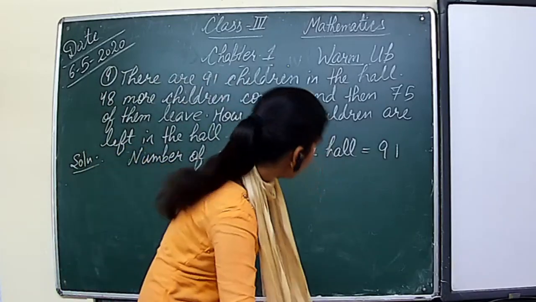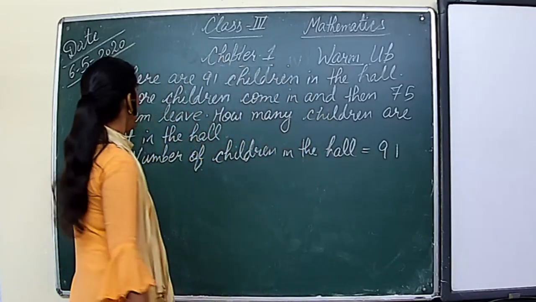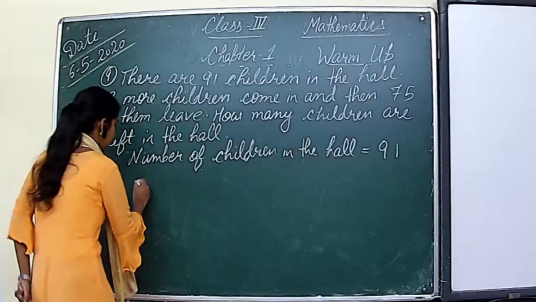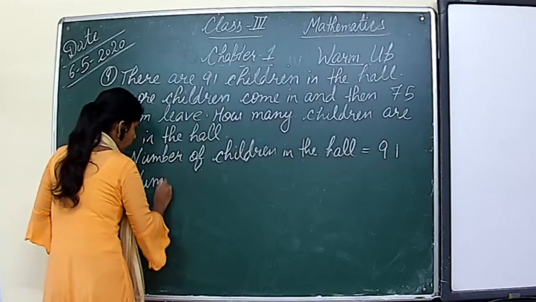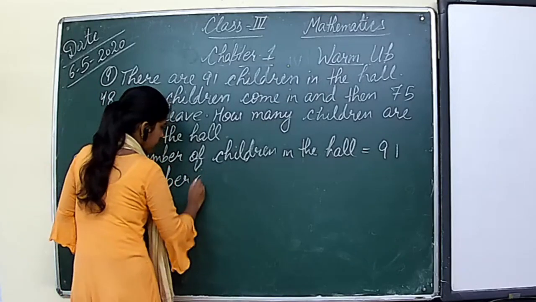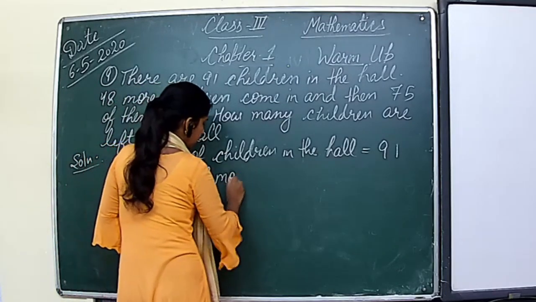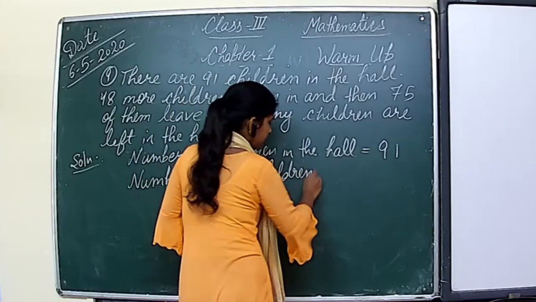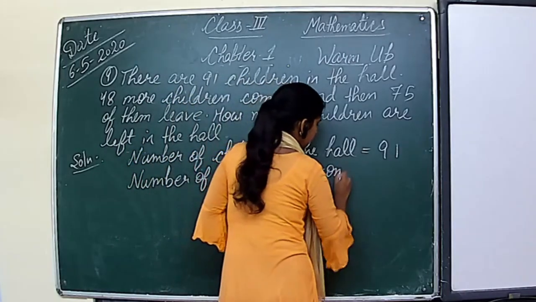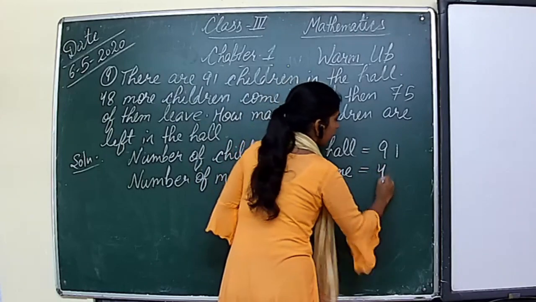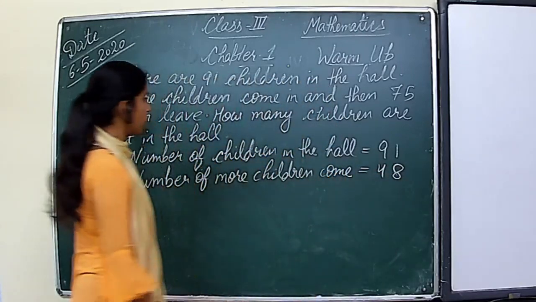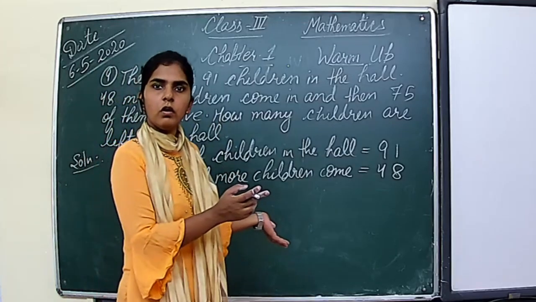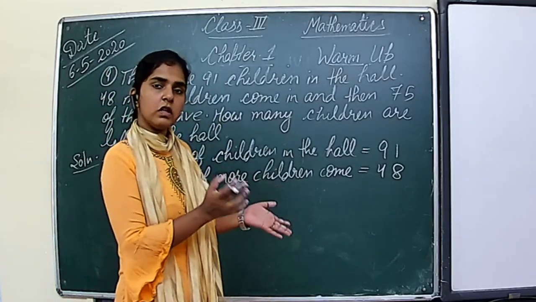Now how many more children come in the hall? 48 more children come, right? So we will write here number of more children come is equal to 48, right? Now total number of children in the hall.